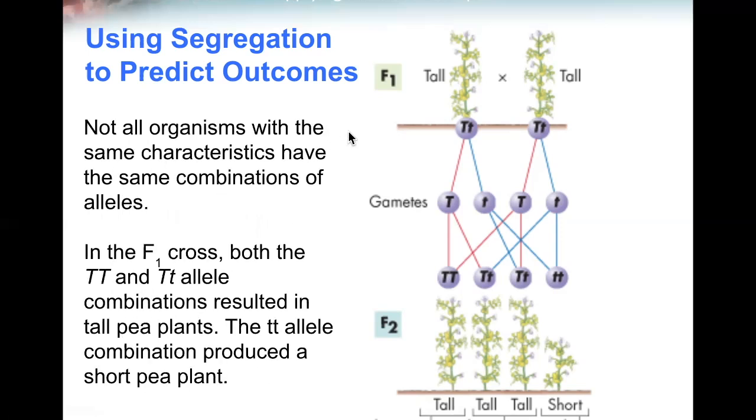Not all organisms with the same characteristics have the same combination of alleles. In the F2 cross, both the capital T capital T and capital T small t allele combinations resulted in tall plants. All three of these are tall plants. The small t small t allele combination produced a short plant.